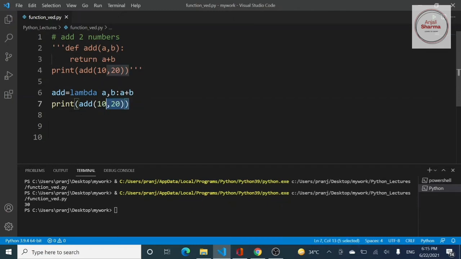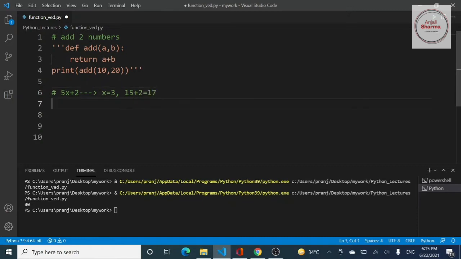Let us look at another example, calculating the value of an expression, let's say 5x plus 2. If I give the value of x as 3, then the answer will be 5 into 3, that is 15, plus 2, which is 17.